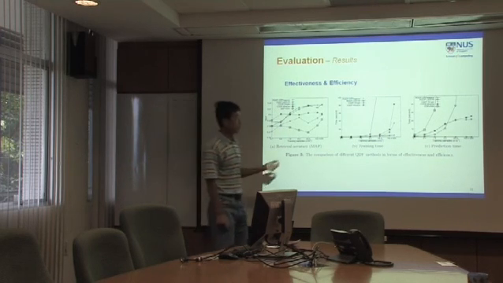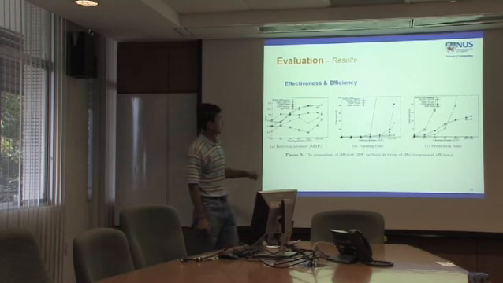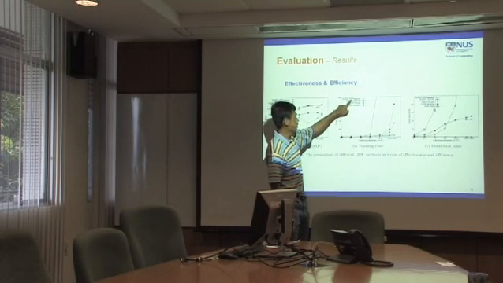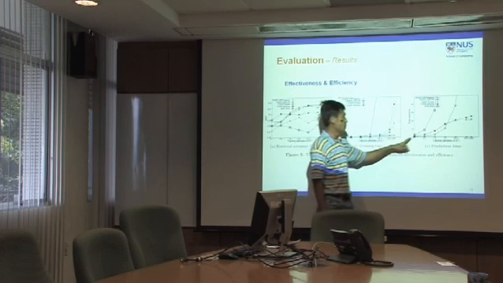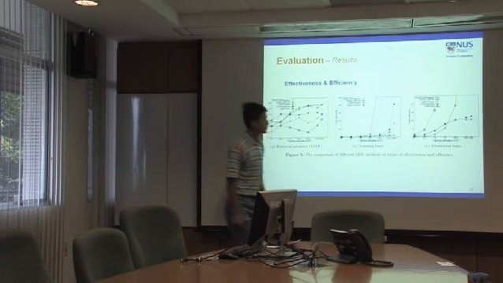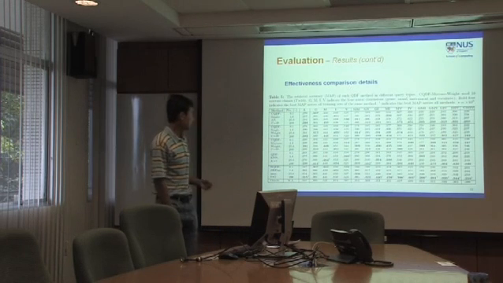In terms of training time and prediction time, that's about the efficiency of the system. We will see that our proposed learning algorithm can train the system very fast, and also in the prediction phase, it's very fast. Here are some details.